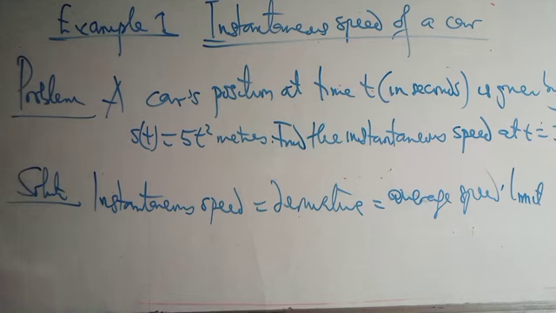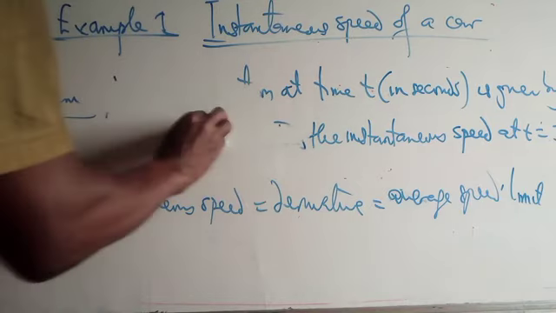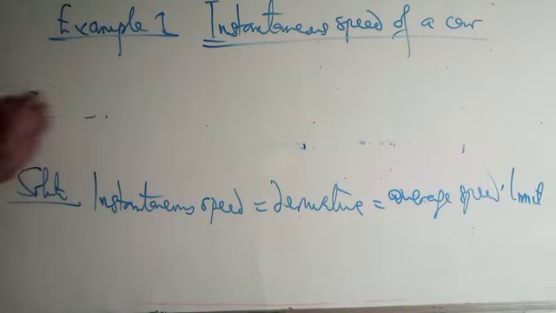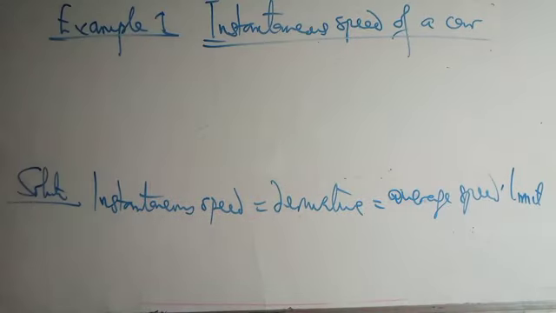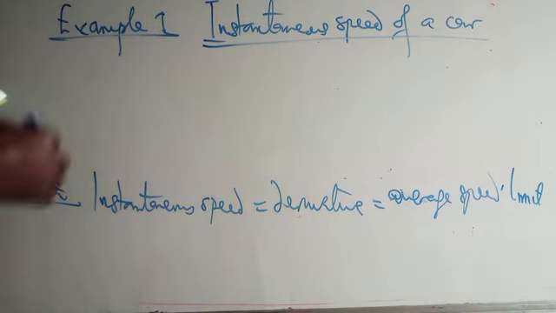To find the average speed limit, we are going to apply this formula. You must have said that it is equal to the derivative. What's the derivative of a function? I hope you can still remember. In your calculus, before a function could be differentiable, before you can get the differentiation of the function, the limit of that function must exist. So to find the derivative, which is the same thing as the average speed limit, that will be equal to what?